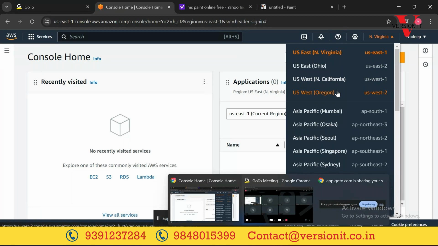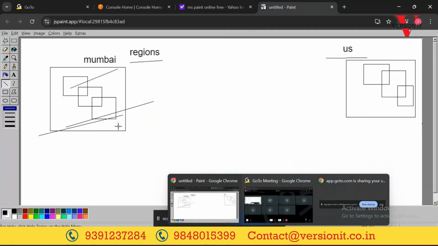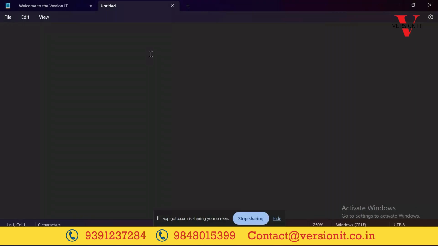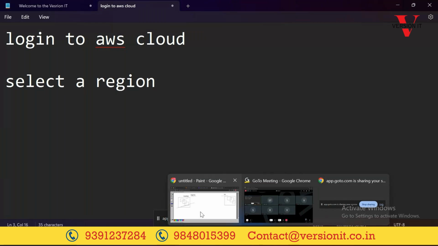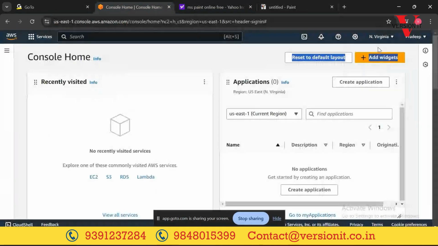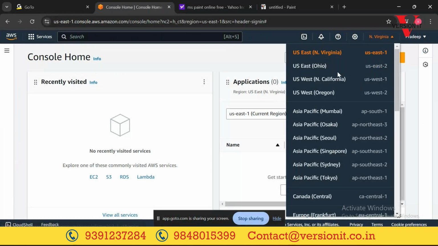Okay. Now the first step is to select the region. If you want to create a server, what is the first step? Log into AWS Cloud is the first step. Second step is to select a region. By default, you might be logged into some region, but just go ahead and select one of the top four regions, so that the majority of services will be available here.